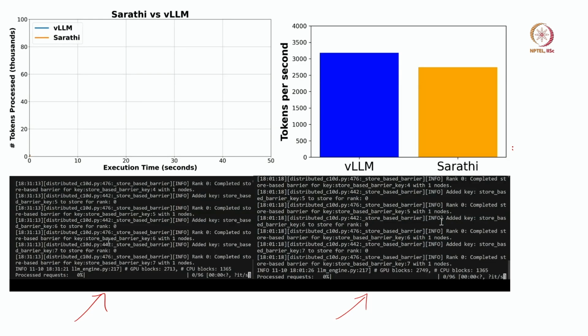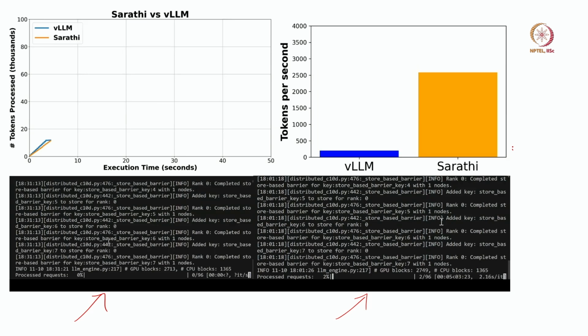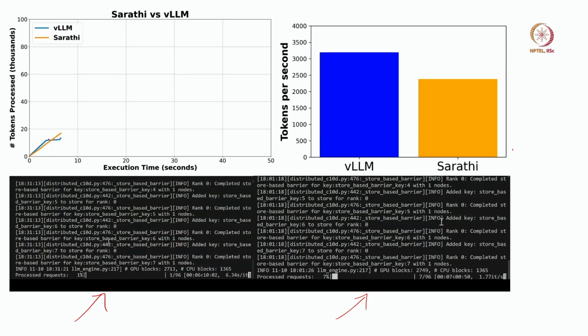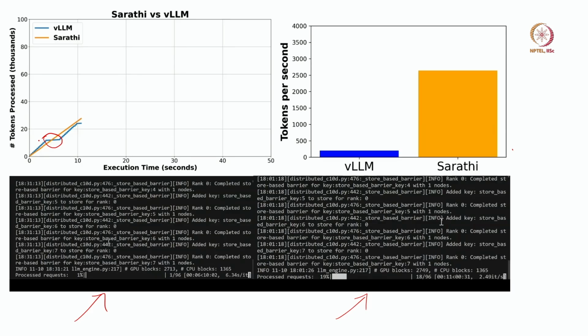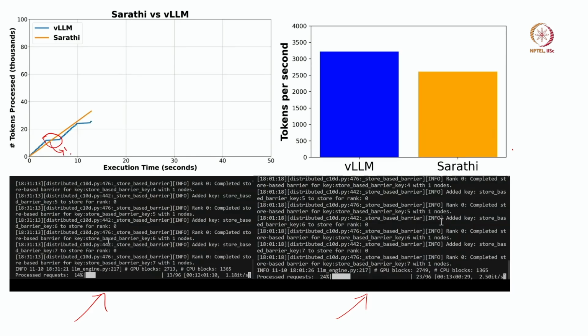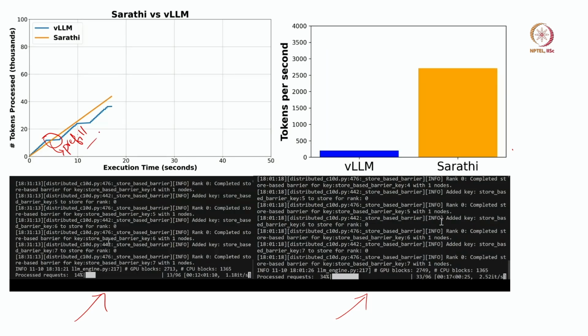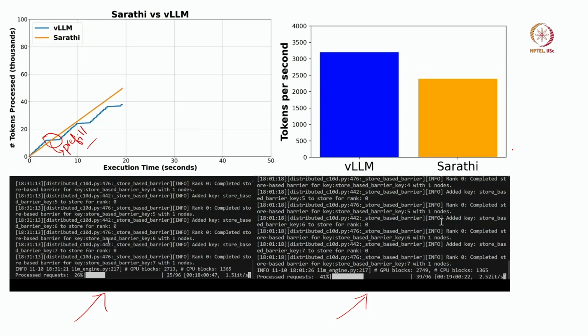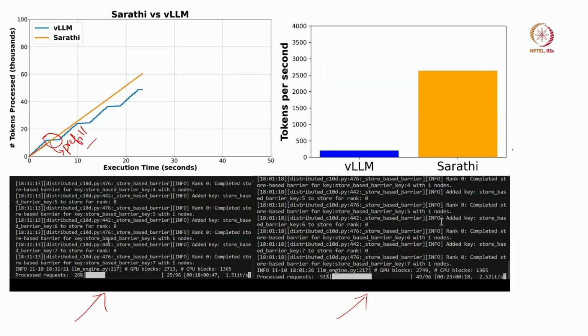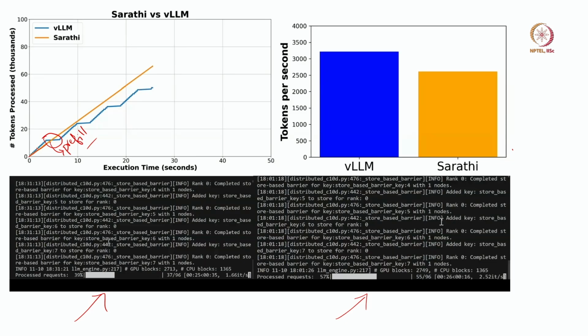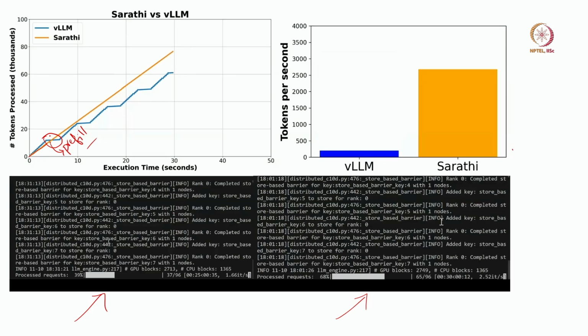Now, let us see how this looks. As you can see, the blue is vLLM. vLLM will have this flat region, and during this flat region we are only having prefill. No decode is happening. Sarathi processes fewer tokens because it is scheduling both prefill and decode, but it does not have any flat region like this.